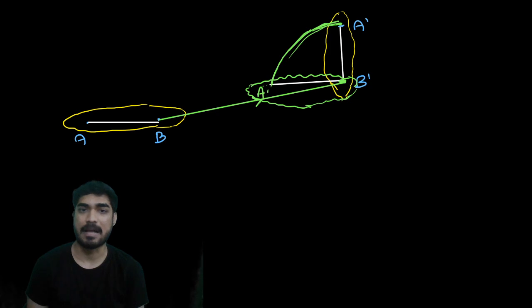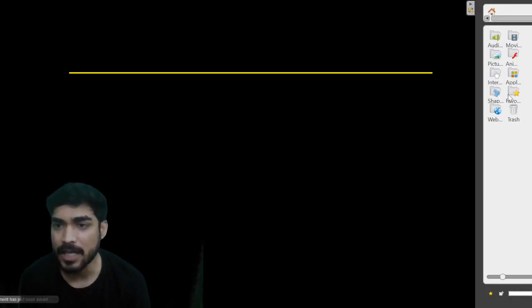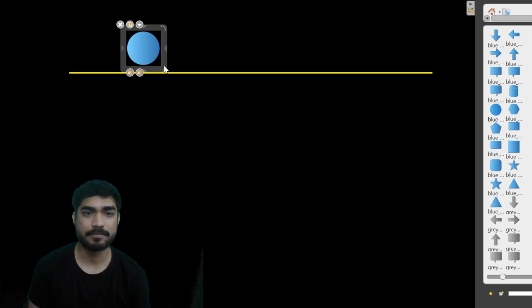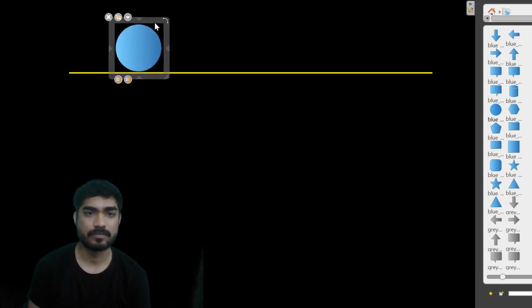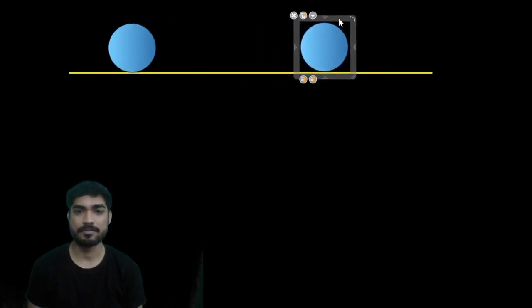There is another example of translation plus rotation. Okay, let's understand another example. Let's say we have a wheel. Okay, let's take a wheel. Which color wheel should we take? Let's take a blue wheel. So let's say we have a wheel like this. Okay, after rotating a bit, it reached here.